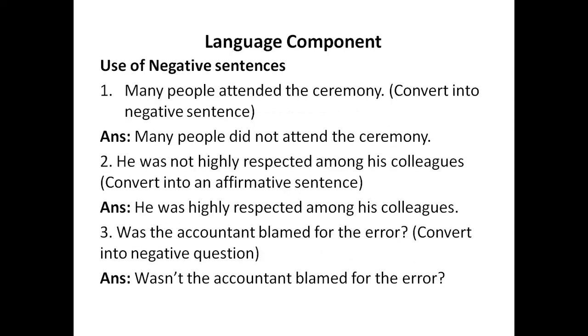Now after the framing of questions, the third grammar topic which is there in the textbook is use of negative sentences. Now when we say negative sentences, a sentence which has a negative word, that is either not or no or never, those sentences are called negative sentences. If you are given a negative sentence, if you have to make it positive, you need to remove the negative word. If you are given a positive sentence, to make it a negative sentence, you need to add the word no, not or never. Let's see how we can answer these sentences.